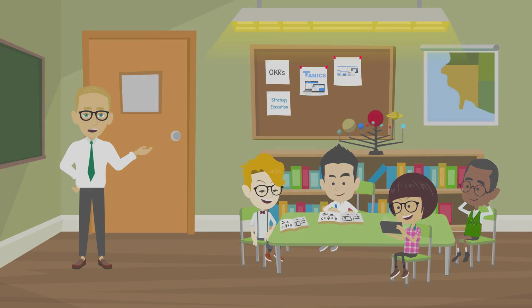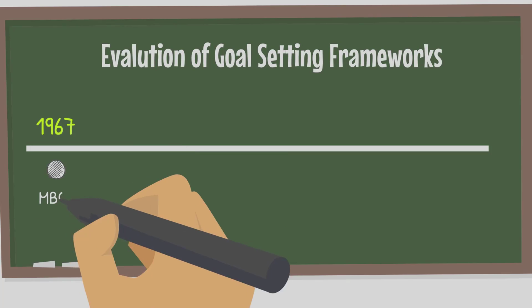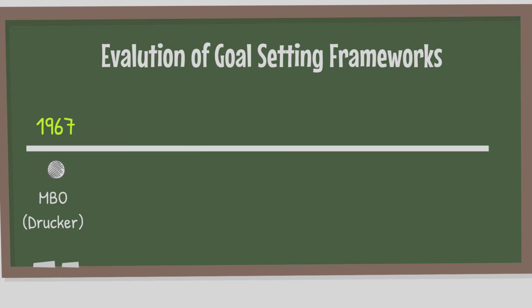Today's lesson is OKRs. OKRs stand for Objectives and Key Results. Let's start by understanding where OKRs come from. Back in 1967, Peter Drucker introduced MBOs, Management by Objectives. This was a significant evolution as it introduced goals to the management team. This helped create the rudimentary alignment organizations needed to leverage strategic planning.